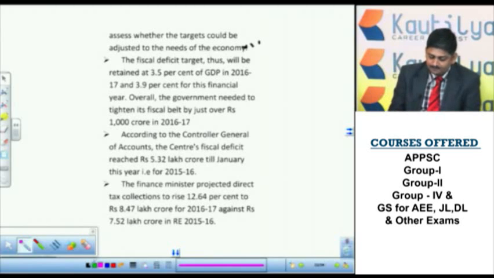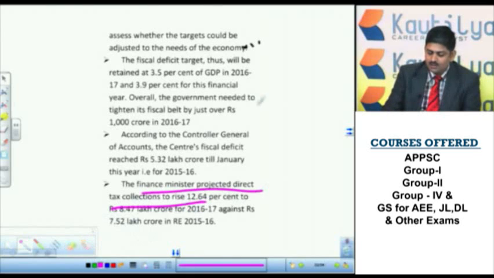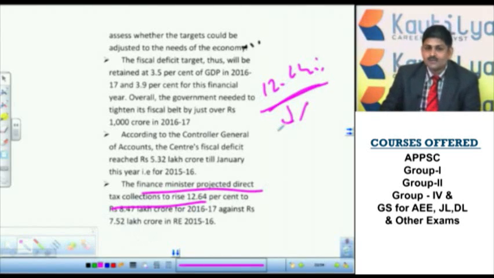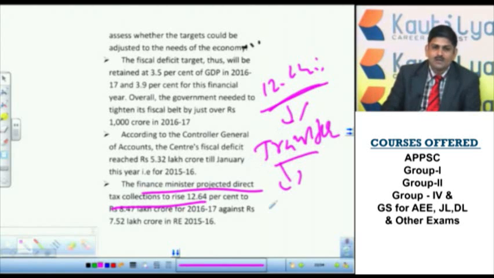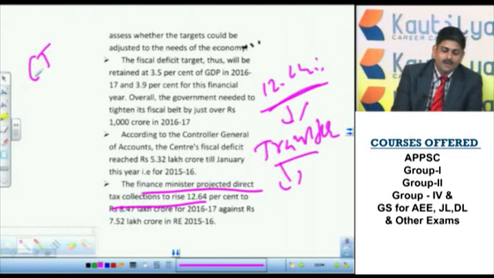Now this time the finance minister projected that direct tax collections will rise by 2.64%. What are direct tax collections? What is actually direct tax? A direct tax is a tax where transfer is not possible. Suppose you take corporate tax or income tax.